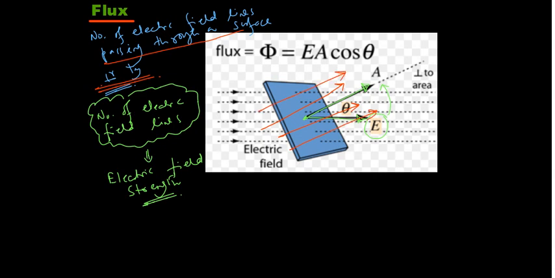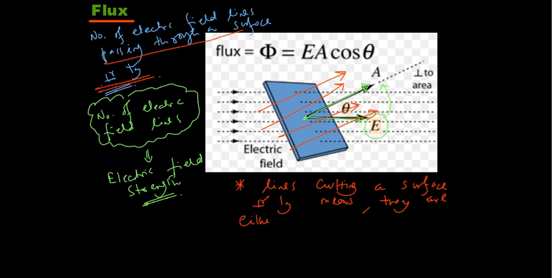So here one word you need to understand clearly, that lines cutting a surface perpendicularly means they are either parallel or anti-parallel to the area vector. That is a thing that you need to understand. Okay, so they are cutting the surface perpendicularly means the lines are either parallel or anti-parallel to the area vector.